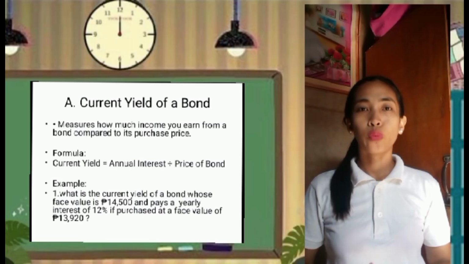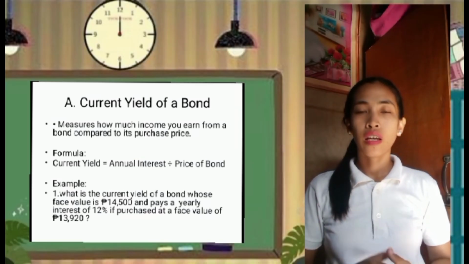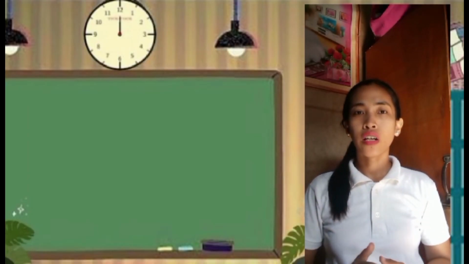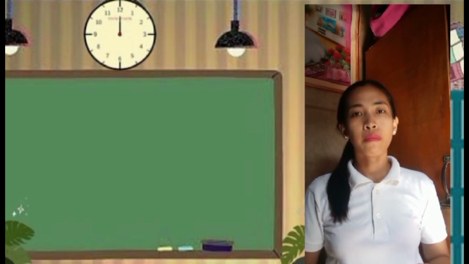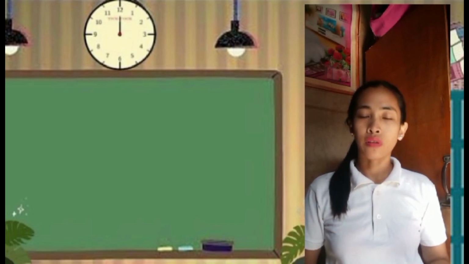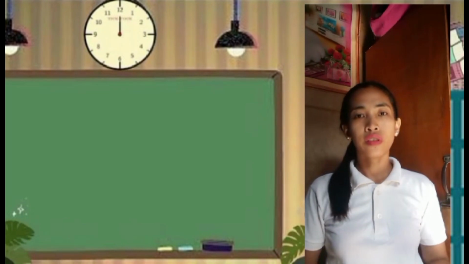Proceed to my report, which is the bond valuation. So this unit covers the discussions on the current yield of bonds and the prices of bonds using these general methods. First is the current yield of bond.